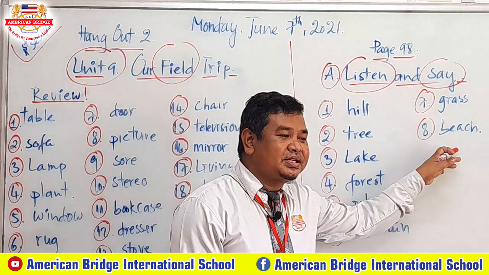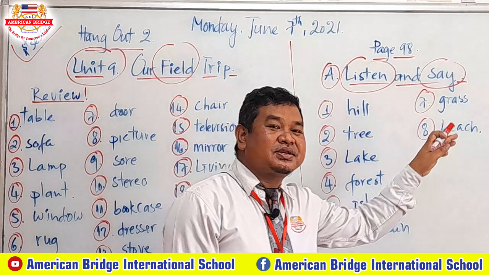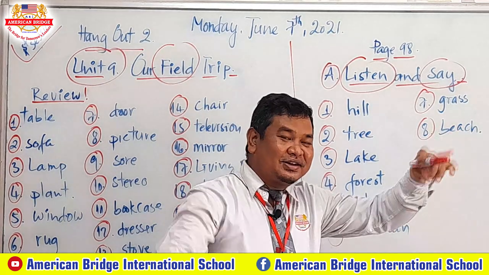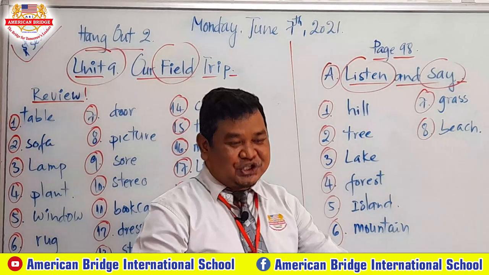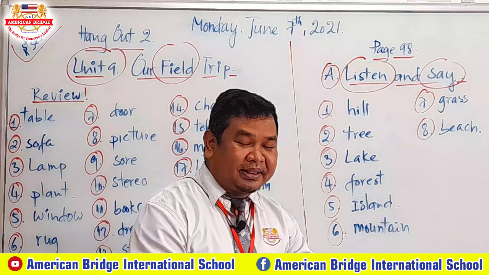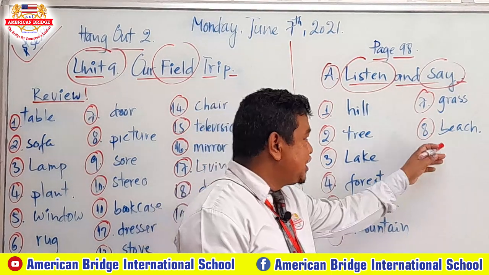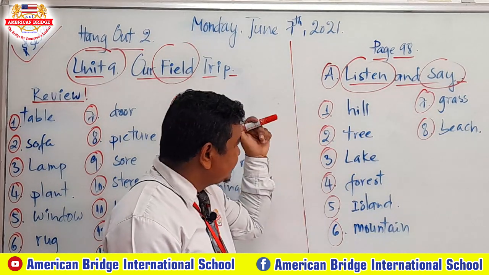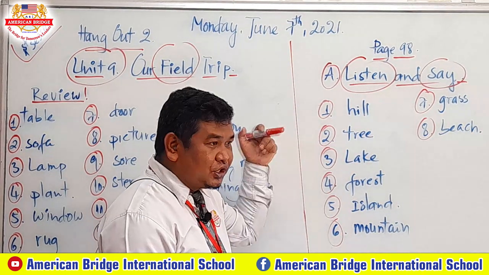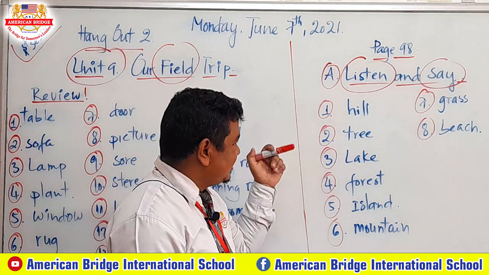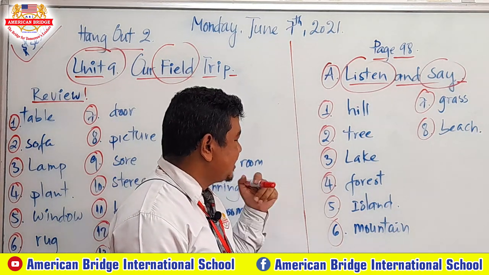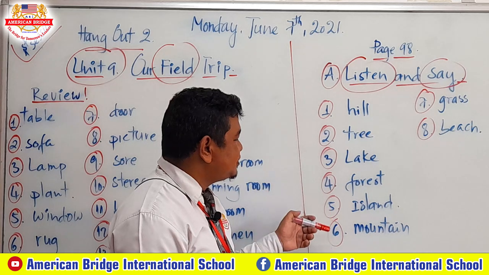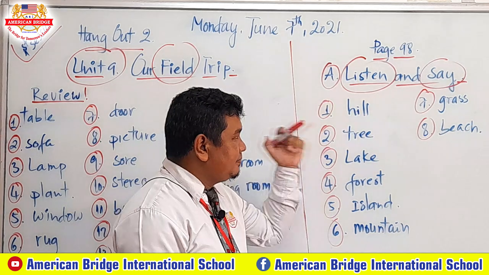When you swim in the rivers, in the sea, we have the seaside. This one is say beach, with a lot of sand. So beach. So grass, beach. Hill, again, tree, lake, forest, island, mountain, grass, beach.